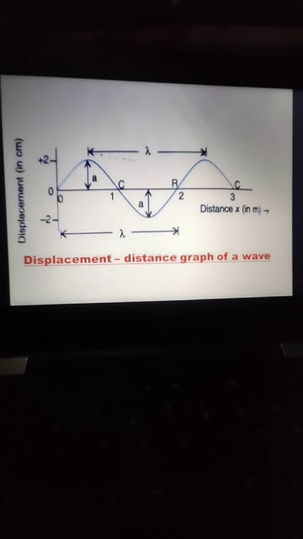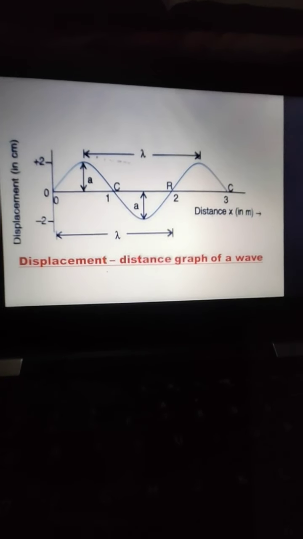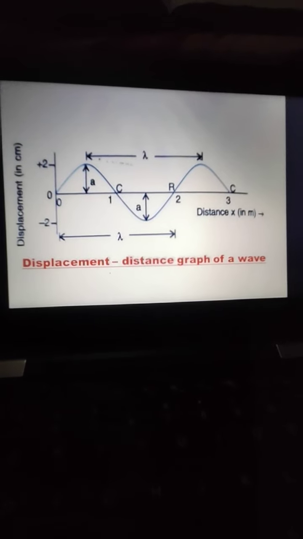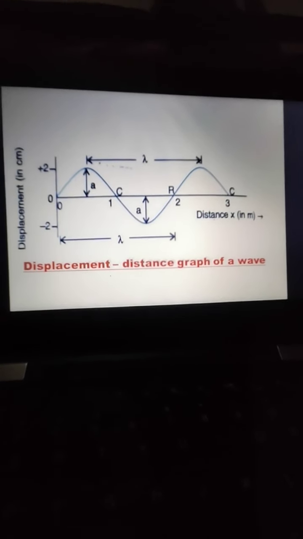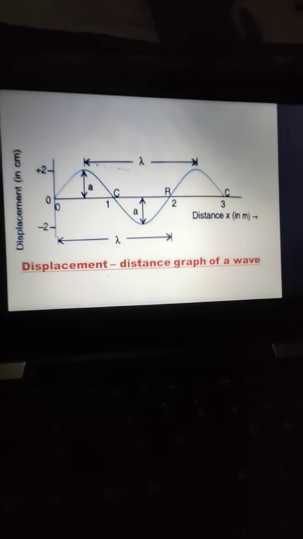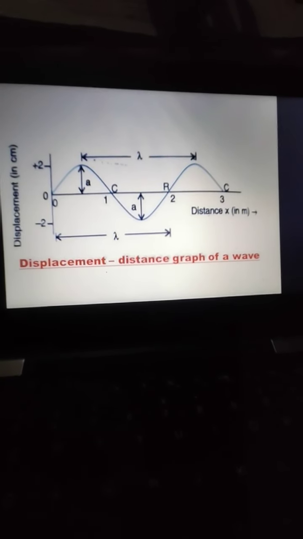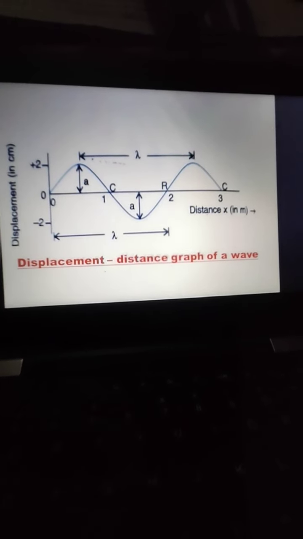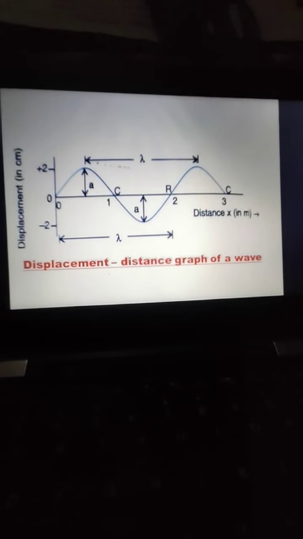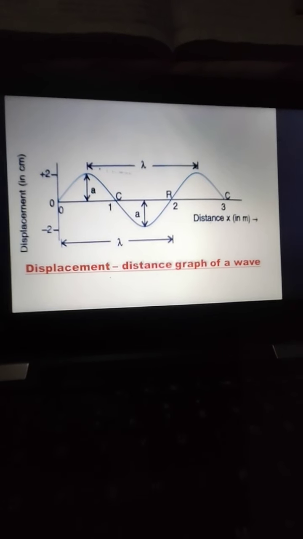Next we are having displacement distance graph of a wave. So beta, here we have taken displacement along y-axis, distance along x-axis. Displacement is both positive and negative, and this graph shows you the variation of displacement of particles of a medium at different positions with the distance at the same time. So here we have considered same time but different displacement and different positions with the distance.